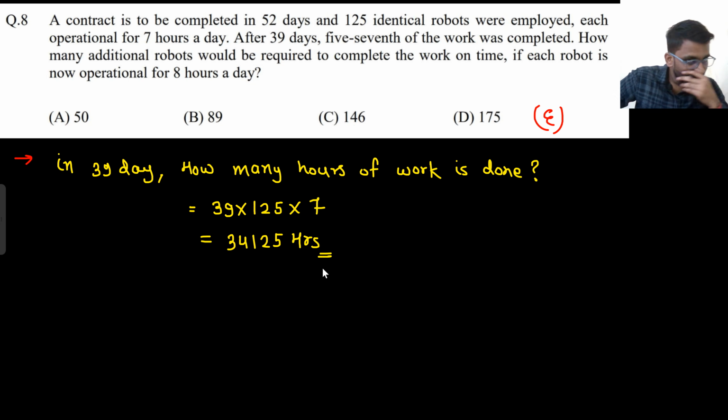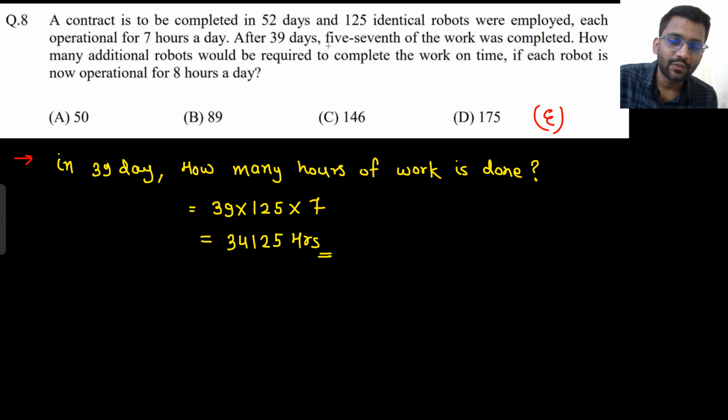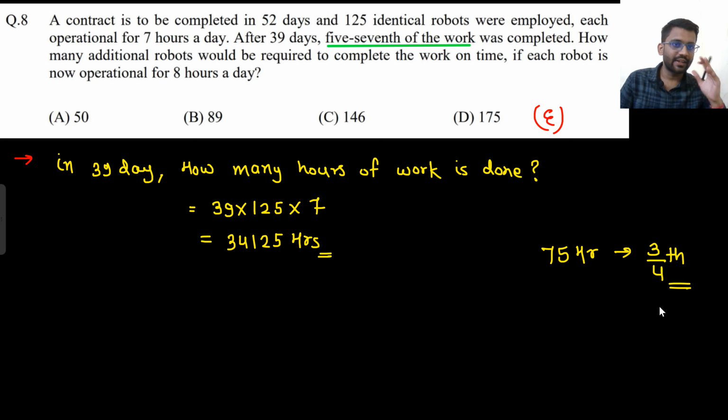So this much of hours of work is done. Now they are saying that it is 5/7 of the work. Let's assume that in 75 hours I have done 3/4 of my work. So to complete this work, how many hours would I take?